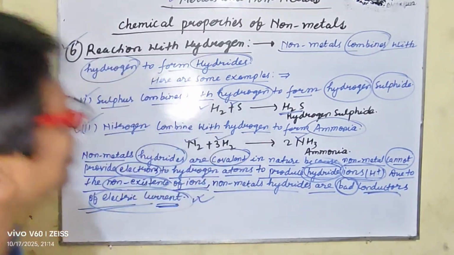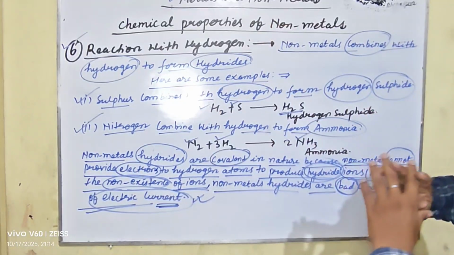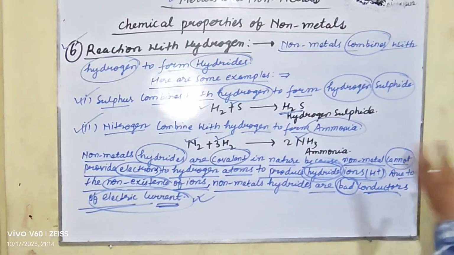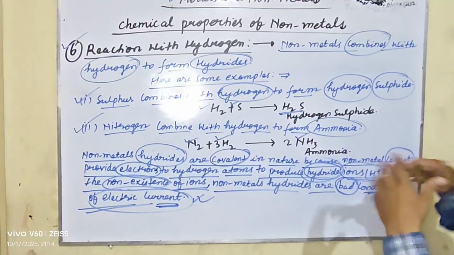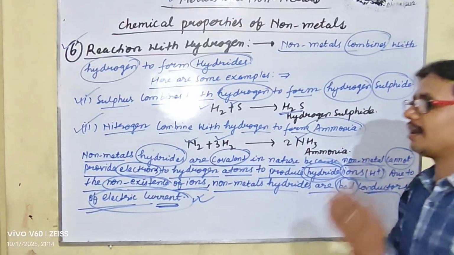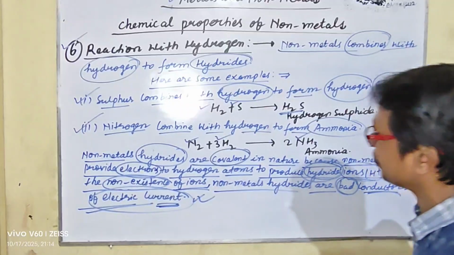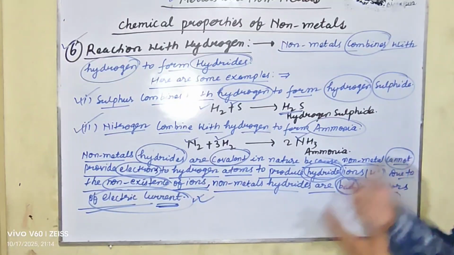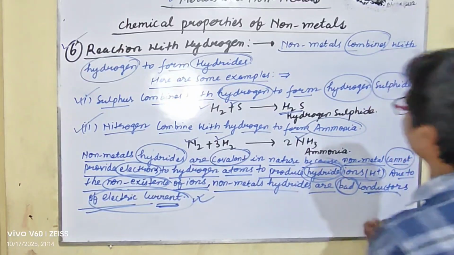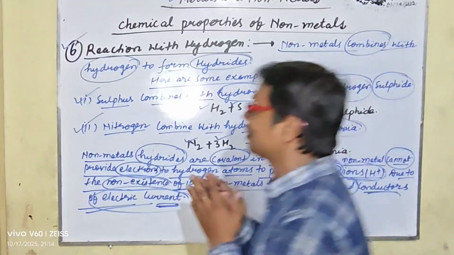Like metals, the chemical properties of non-metals depend upon their electronic configuration.